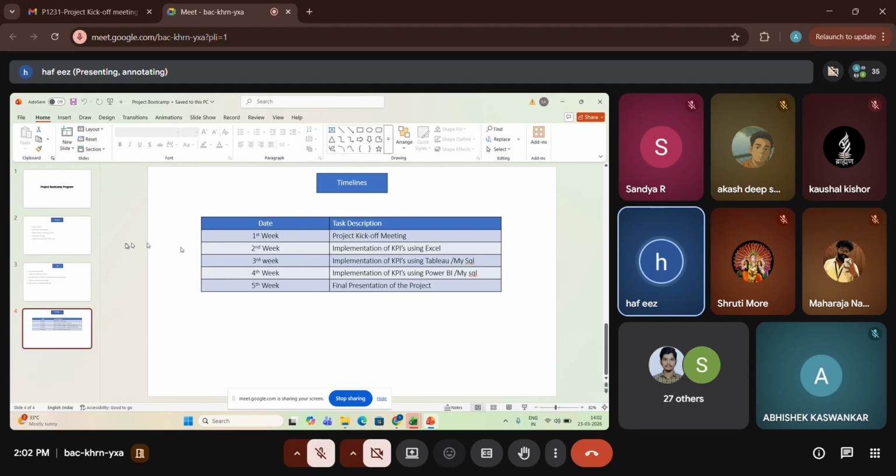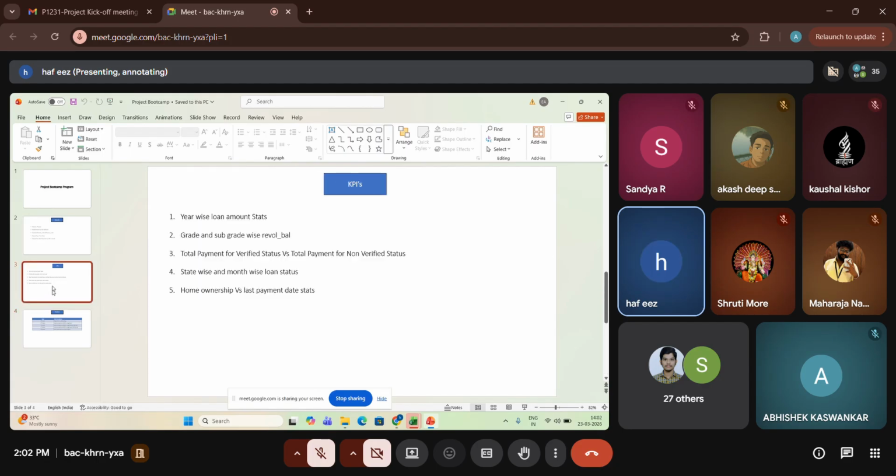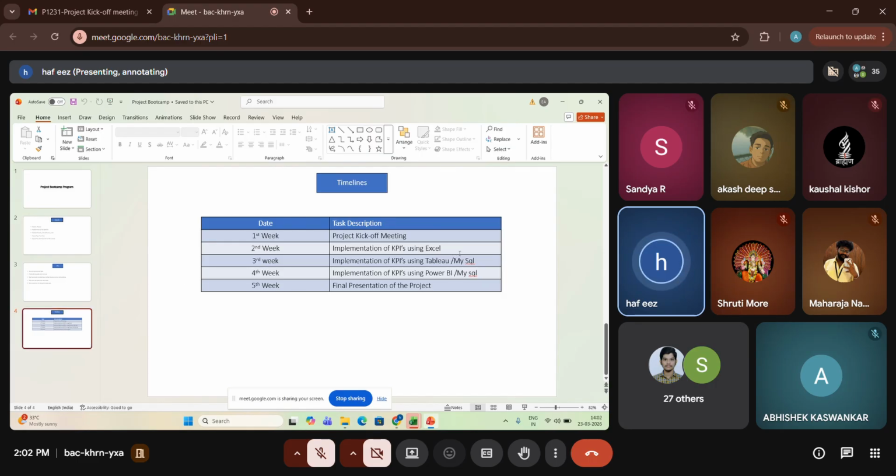In the second week, based on the KPIs which have been provided to you, you have to build a dashboard in Excel. In the third week, you have to build a dashboard using the same KPIs in Tableau. With that, you can load the data into SQL and write the queries there. In the fourth week, you have to build a dashboard in Power BI, and anybody who has not completed SQL in the third week can complete it in the fourth week. So between the third and fourth week, you have to complete 3 tools: Tableau dashboard, Power BI dashboard, and SQL queries.